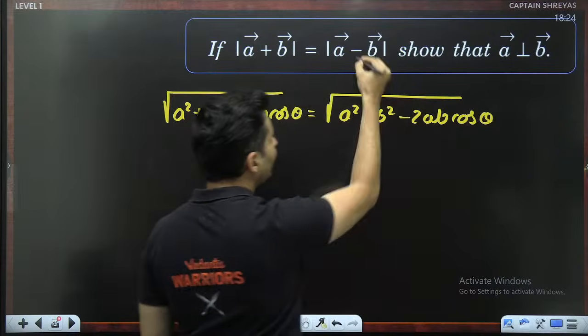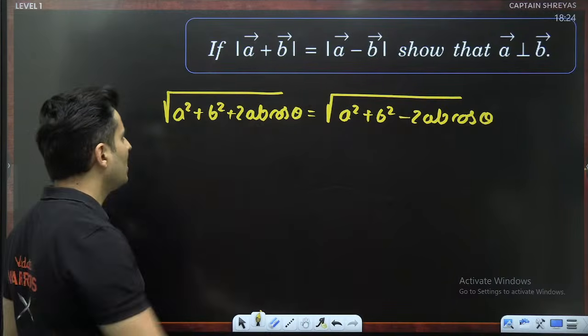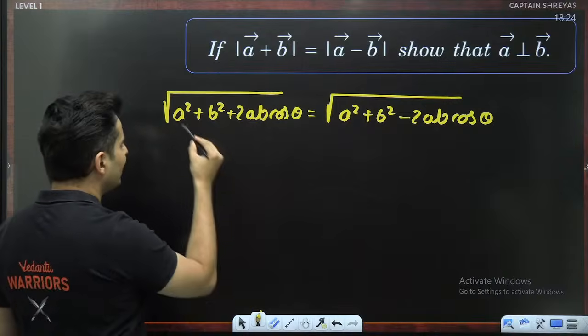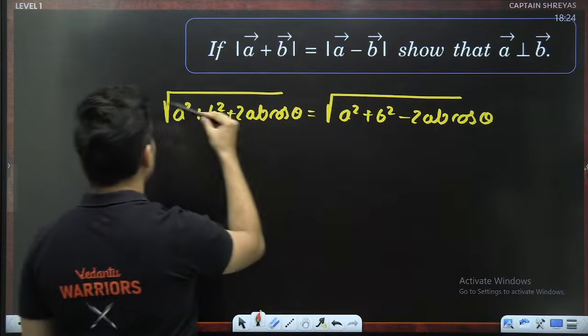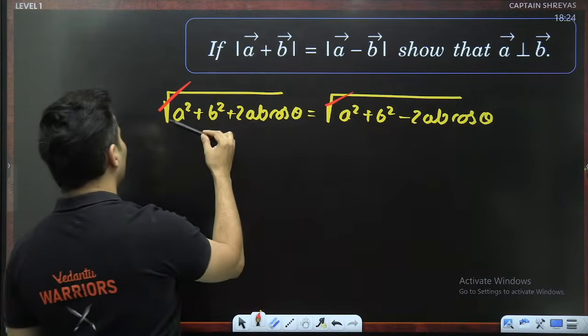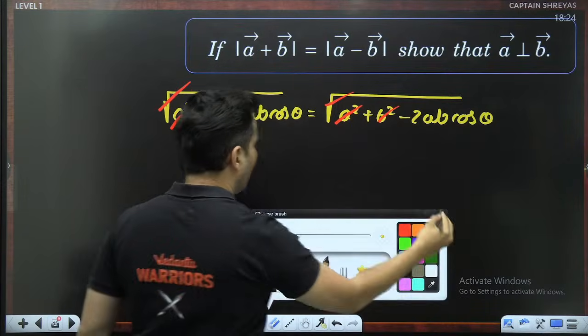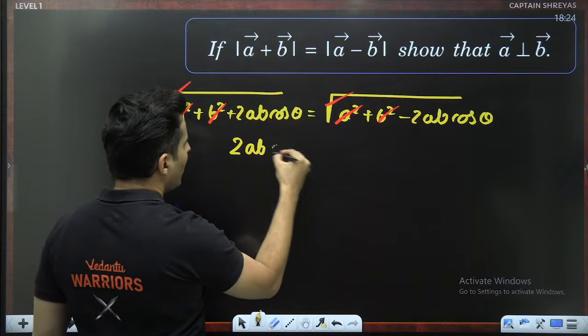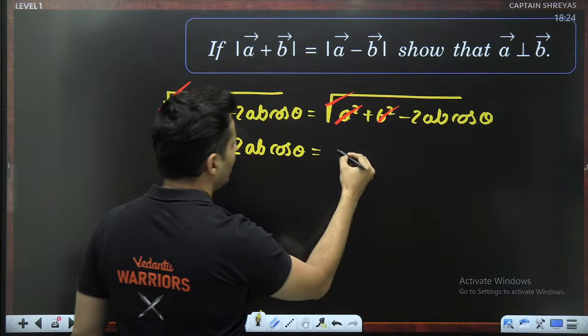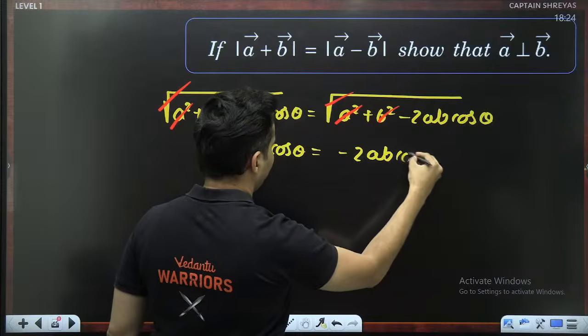So the minus sign comes the moment it is minus here. That's all. You can forget the roots; the roots obviously will cancel. Once you cancel the roots, even this A square plus B square will cancel, and I am just left with 2AB cos theta is equal to minus 2AB cos theta.